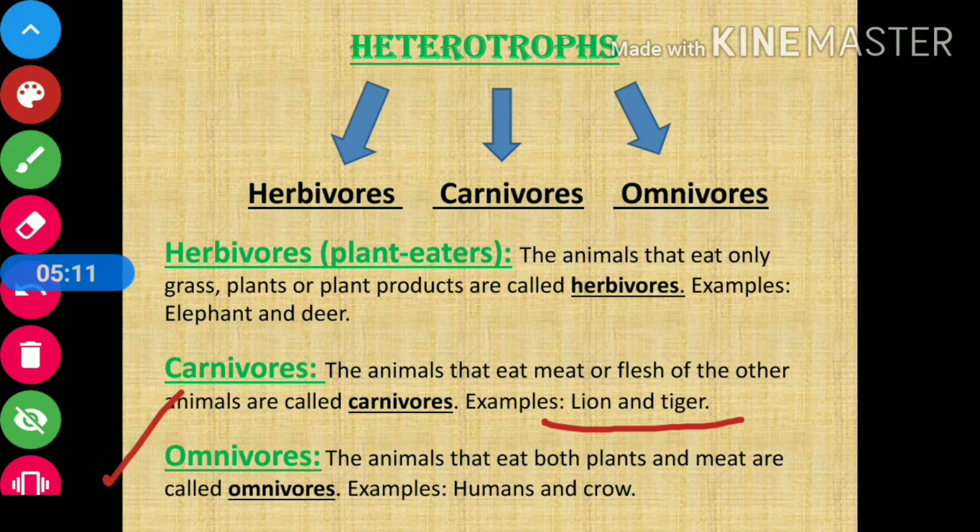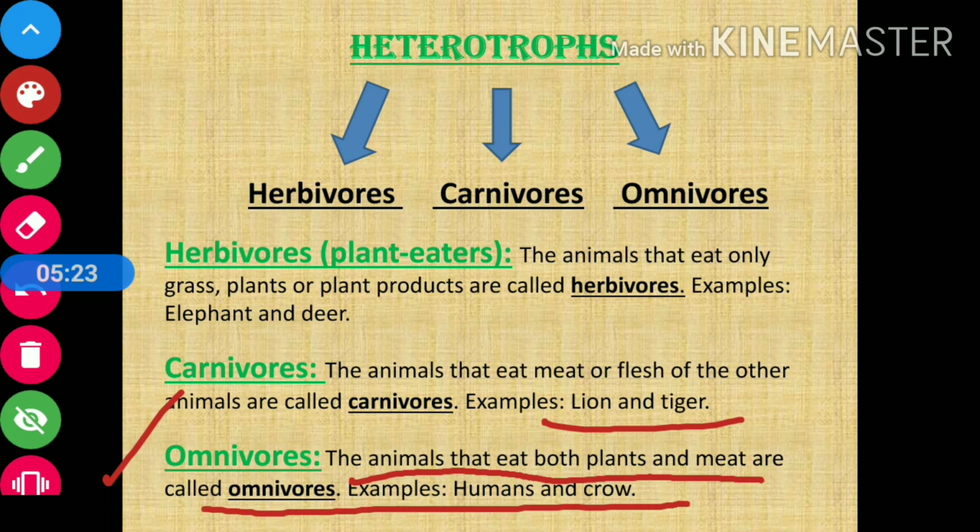What are omnivores? The animals that eat both plants and meat are called omnivores. Examples are we human beings and crow. So we understood the three.